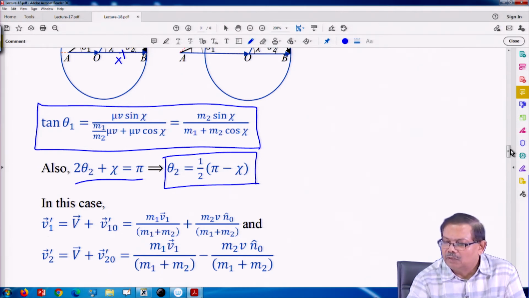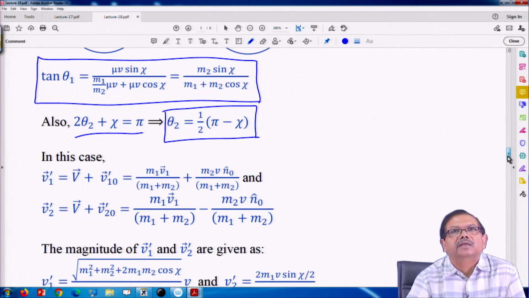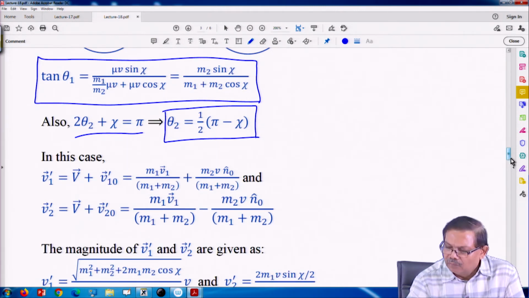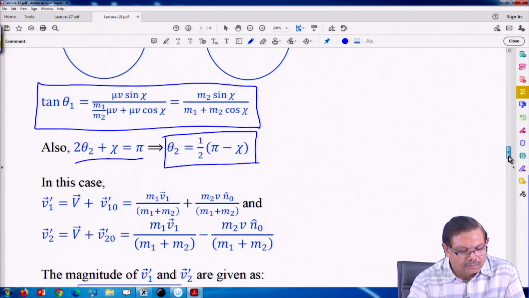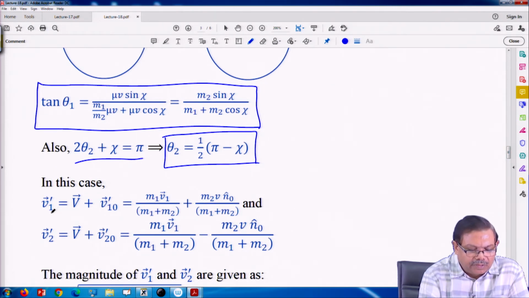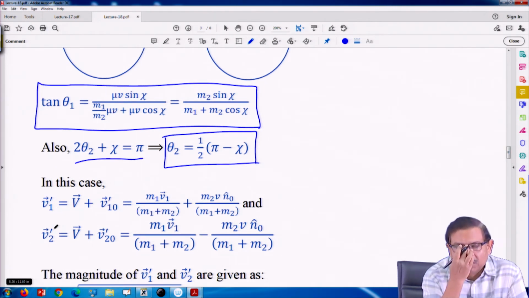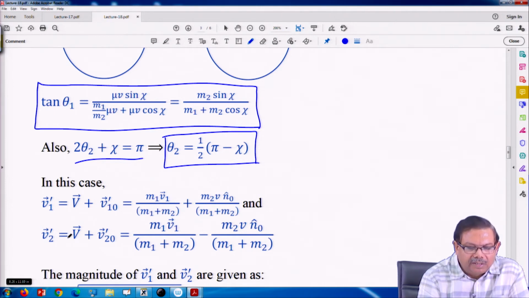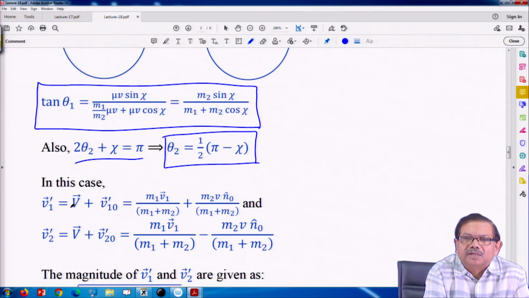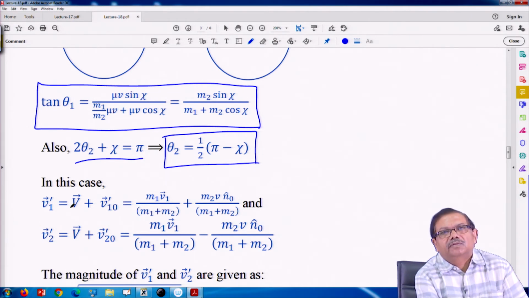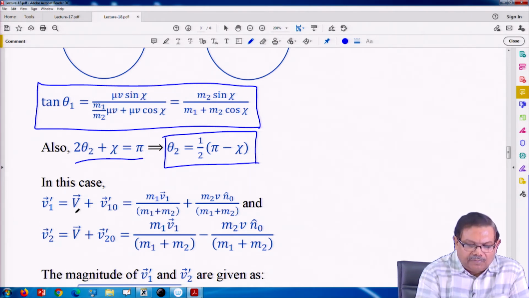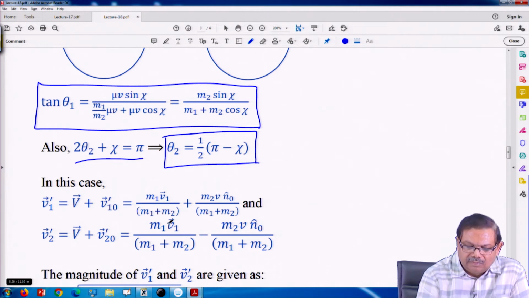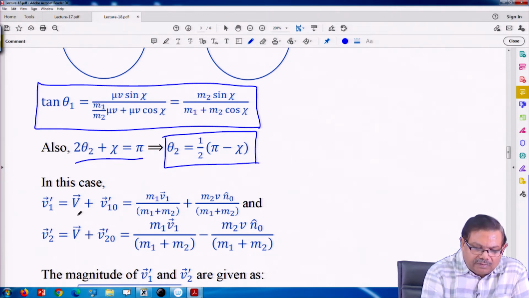Okay. So, once this is known, I can find out the velocities of the two particles after collision by adding v 1 0 prime, the velocities with respect to the center of mass frame, and the velocity of the center of mass frame with respect to the lab frame. So, capital B, and that is what is done.